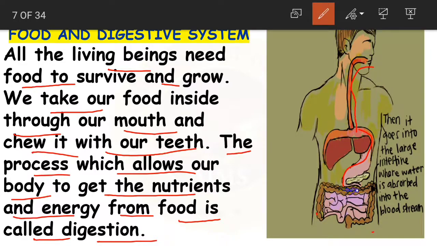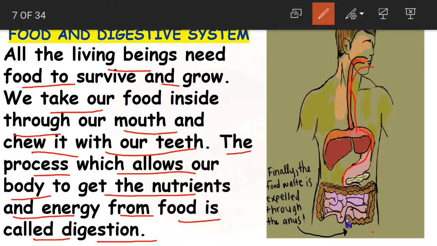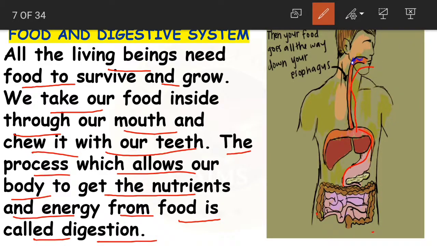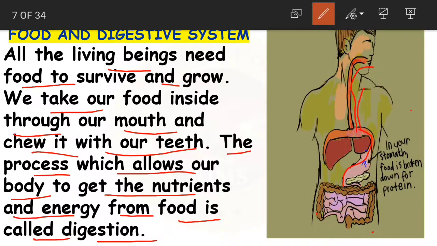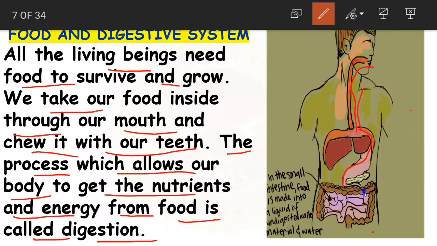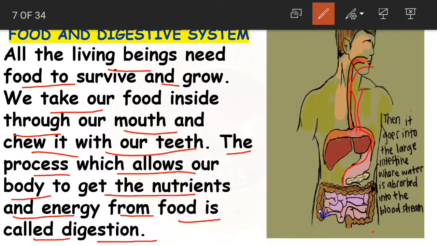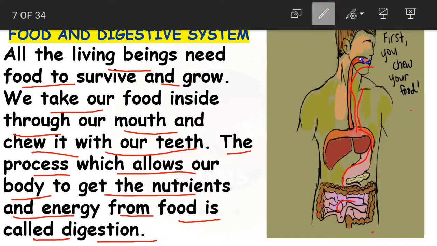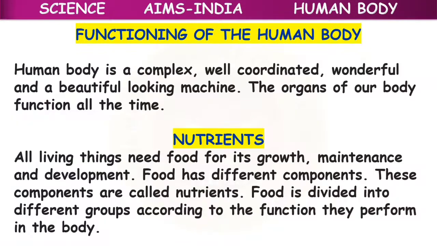Clear, children? Okay, so here in the diagram also it is written how it is going to reach. First you chew your food here, then your food is going all the way down through this food pipe and it is going into your stomach. Okay, where all the protein is broken down, and again in the small intestine food is made into a liquid, and it is going to absorb all the nutrients there. Clear, children?